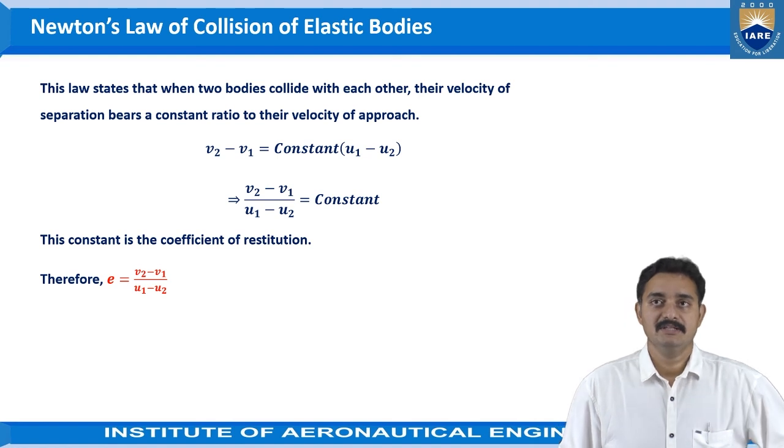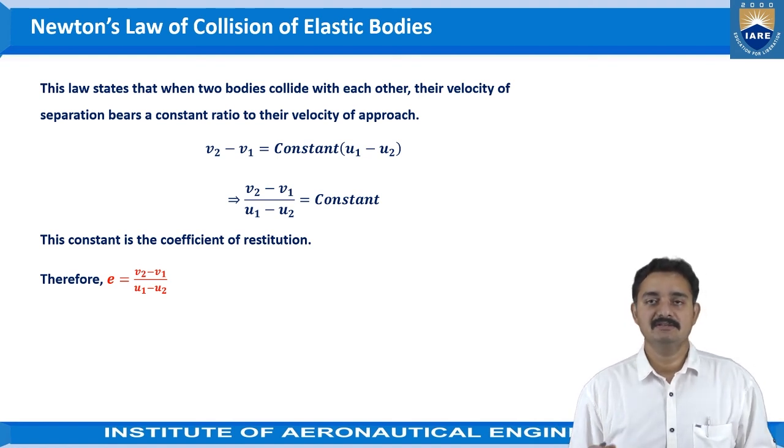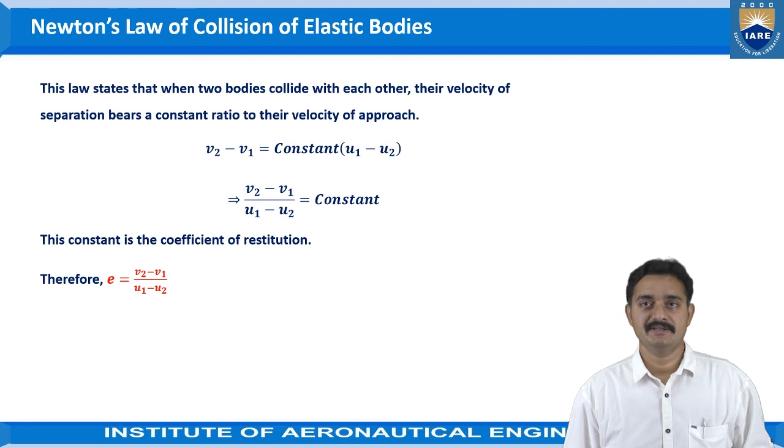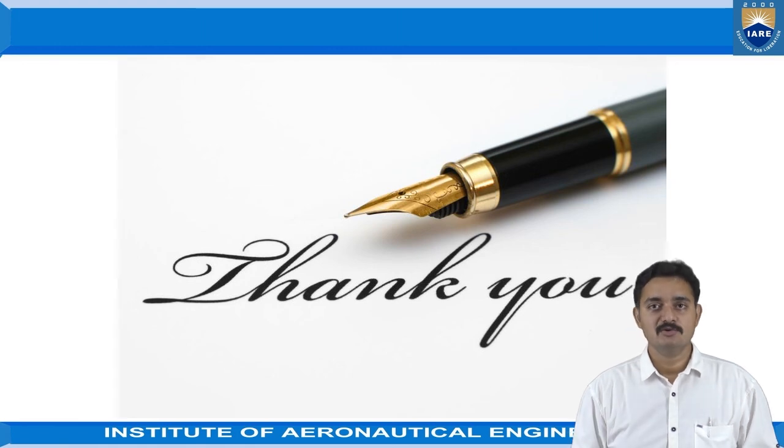Therefore, the quotient of restitution is represented with the letter E, that is equal to (V2 minus V1) by (U1 minus U2). This concludes the session.